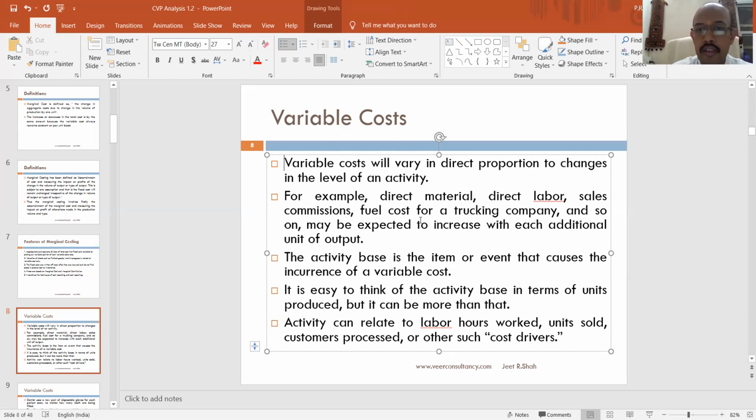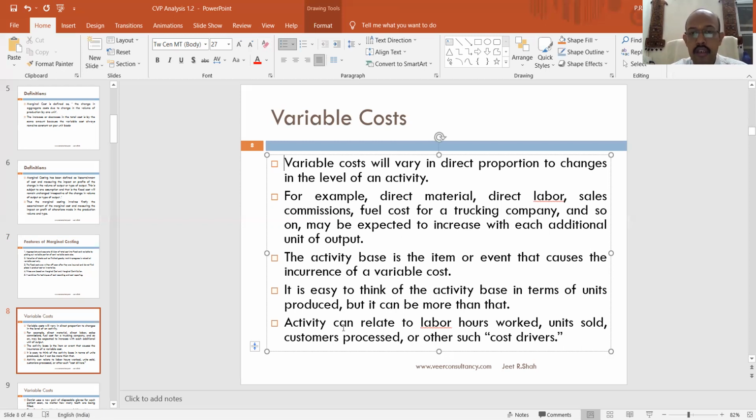The activity base is the item or the event that causes the incurrence. So what is the trigger of this cost? The trigger is the production. So for all the variable costs, the trigger is the level of production that we have at our place. Activity can relate to labor hours worked, units sold, customers processed, or other cost drivers.